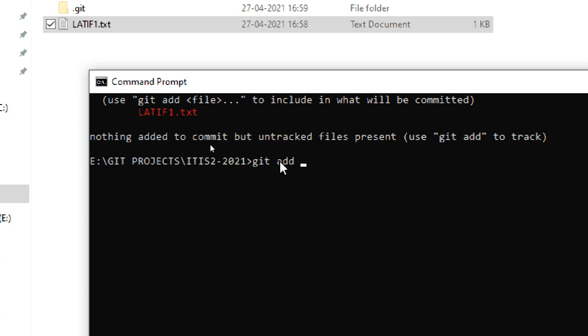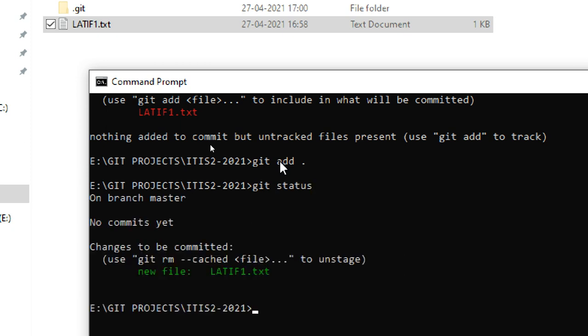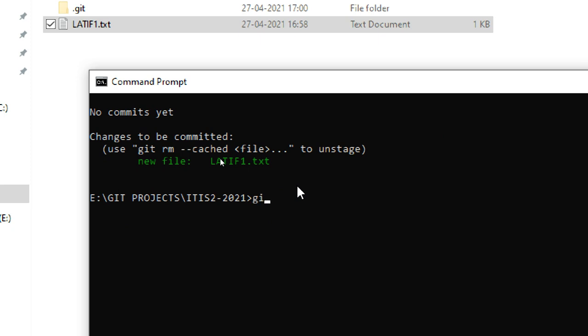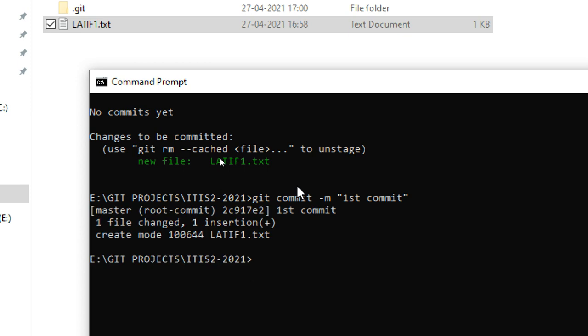Now git add dot, done. Then check the status again. Now the file is added but not committed. The commit is not completed, but you can see the file is added. Next, git commit -m "first commit". You can say anything in quotations, you can say I am committing. Okay, now the commit is done.